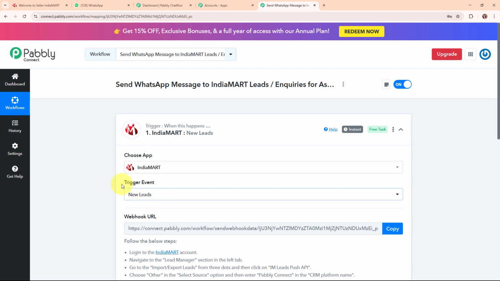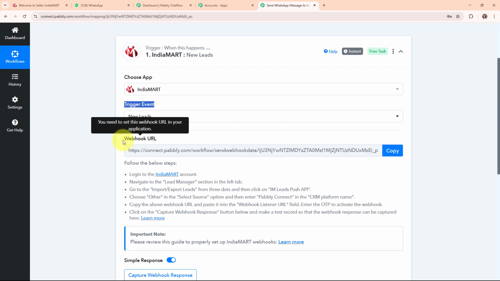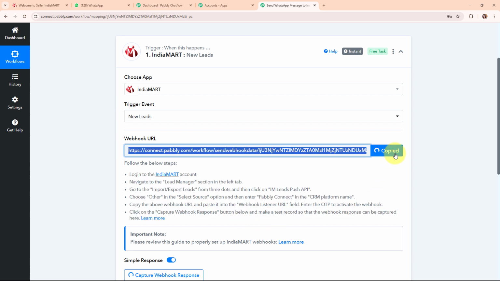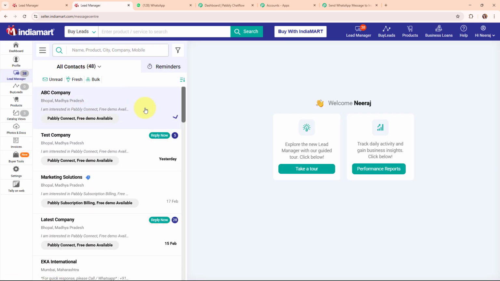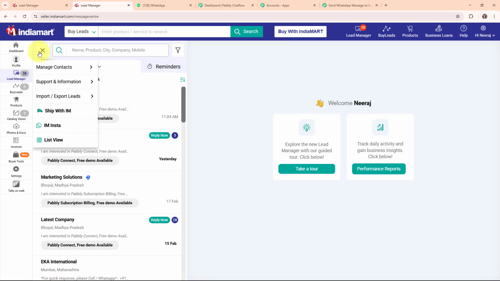Okay, so now after selecting my trigger event, you can see a webhook URL. That means I'm going to use this webhook URL to connect my IndiaMART with Pabbly Connect. Following the instructions given below, firstly I'm going to copy this webhook URL, and I've already logged in to my IndiaMART account. From here I'm going to click on this lead manager given on the left sidebar. Under lead manager, I'm going to click on this menu, select import export leads, and then select push API.